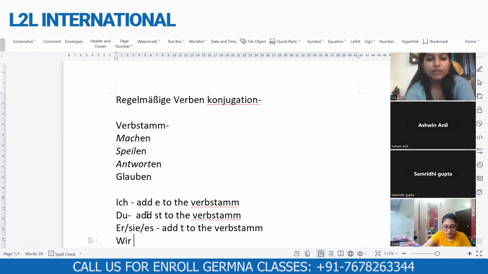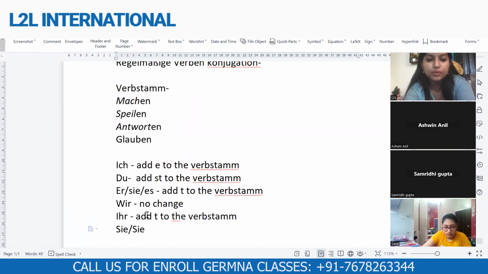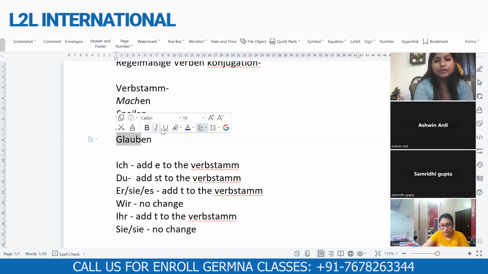For wir, we don't change anything. It remains the same. That means the verb doesn't change. With ihr, again, we add t to the verb stamm. And for sie and Sie, that is both the sie, today we'll also discuss the difference between formal and the plural sie. But before that, let's do this. So sie and Sie, again, we have no change. So this was the rule that I gave you in order to conjugate the other verbs.